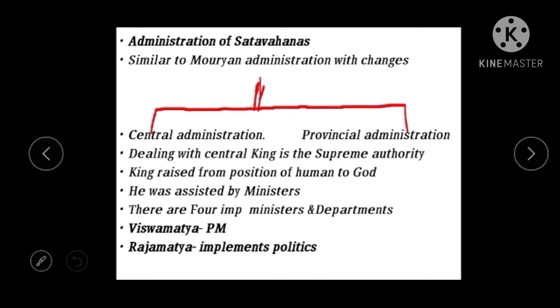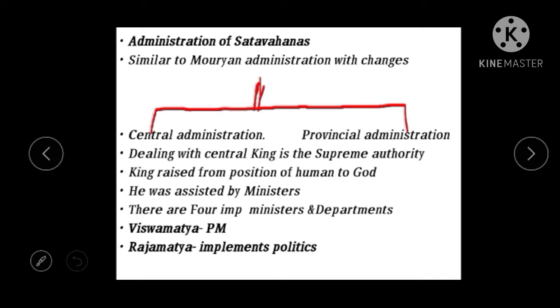Regarding the administration system, we get sources like the Nasik and Hathigumpha inscriptions. These inscriptions tell about the administration of the Satavahana kingdom, and there are other sources like the Arthashastra written by Kautilya, the Kama Sutra of Vatsyayana, and the Dharma Shastras of Manu.